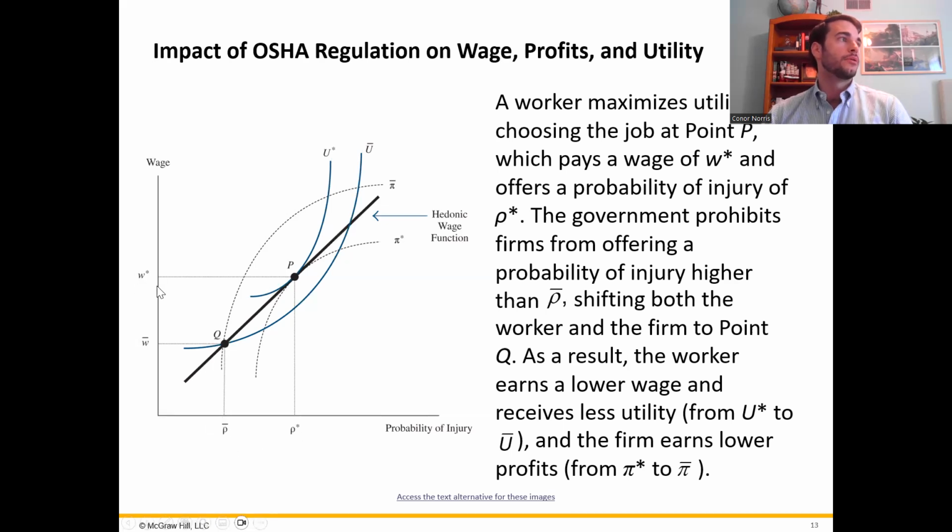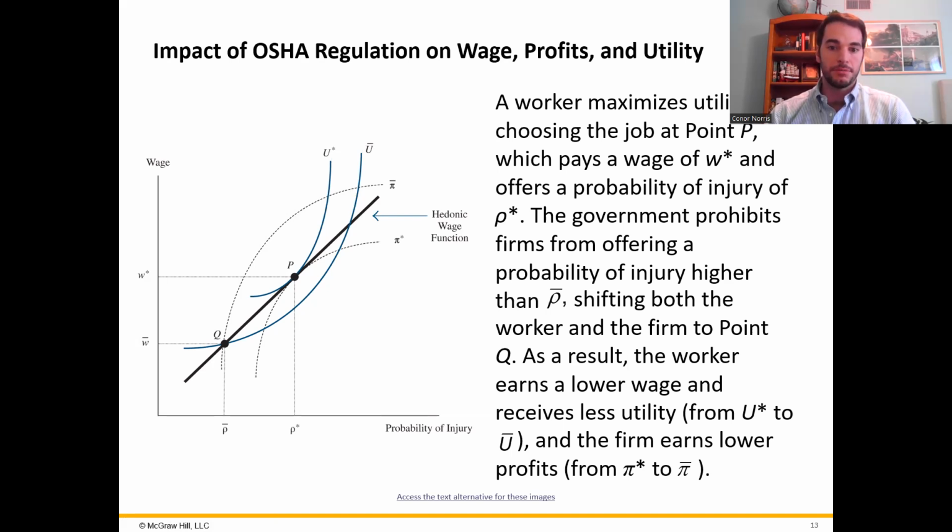But the wage is also lower. The equilibrium wage used to be up here. Now, because of that trade-off between the willingness to accept safety or risk and wages, it is pushing the wage down here to this lower level. Firms no longer need to compensate workers for the risk up here because the risk is down here. So again, it's that lower wage. In effect, it's now illegal to accept the job represented in point P, that initial job that we were looking at. The firm is also less profitable because of the cost of reaching those safety standards.